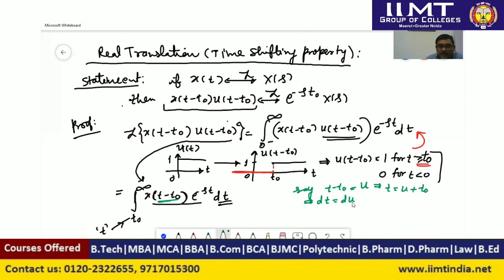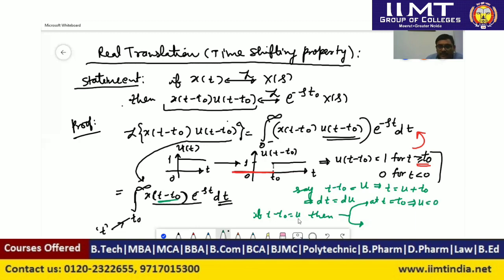Now, if we are transforming this variable t to u, then the limit in time t will get changed. So if t minus t naught equals u, then we have a lower limit and an upper limit. At time t equal to t naught, that is t minus t naught will be 0, so u will be 0.